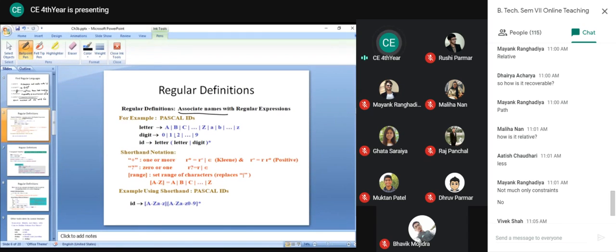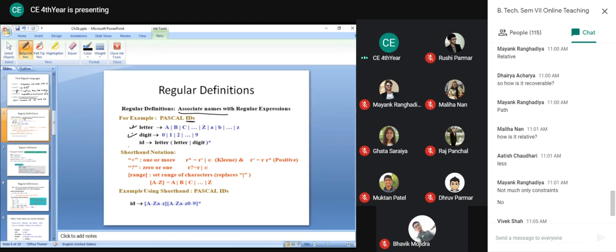So now you can see that in the Pascal language, to recognize the identifiers, we are first defining a letter. This letter is nothing but a regular definition. We are associating one name, letter, with it. So capital A or B or capital C up to capital Z, or small a or small b up to small z. That is defined as letter. Then we have a digit. We are defining it as 0 or 1 or 2 up to 9. Any digit we can consider from here.